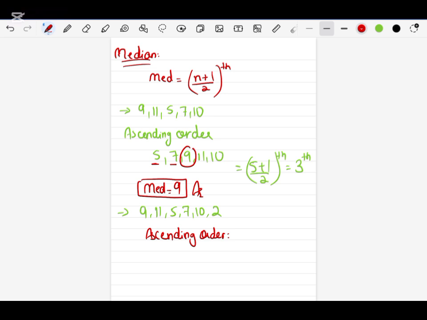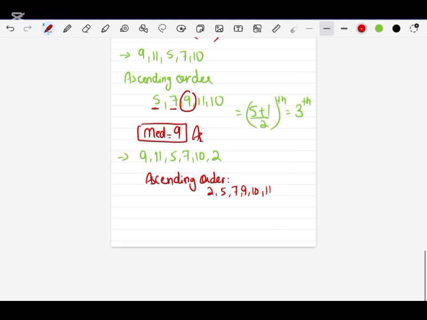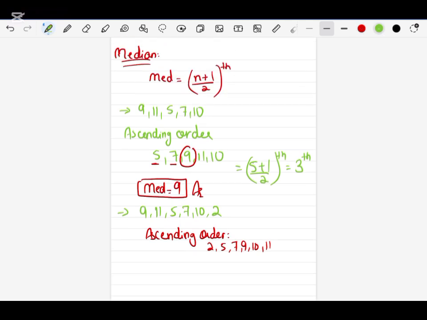So ascending order will be 2, 5, 7, 9, 10, 11. Now the total values right now is 6. So the formula will be same. So 6 plus 1 divided by 2 th will give me 7 divided by 2. So when I do 7 divided by 2, it will give me 3.5.